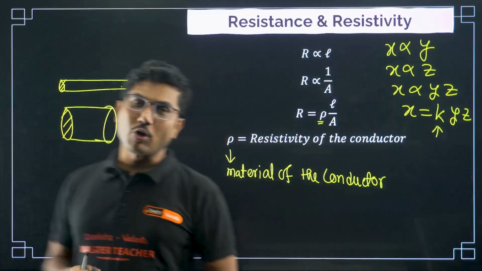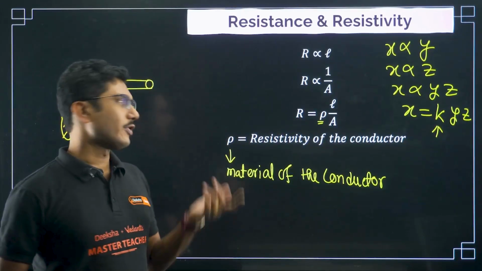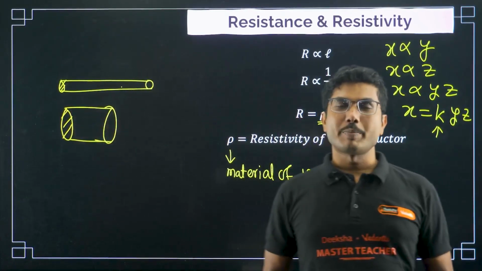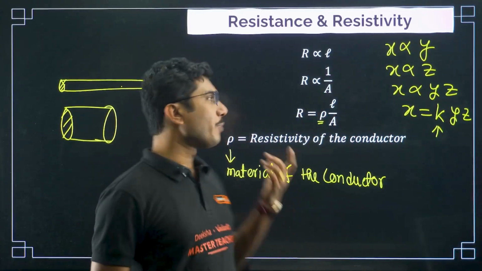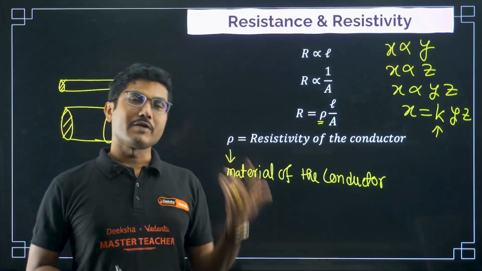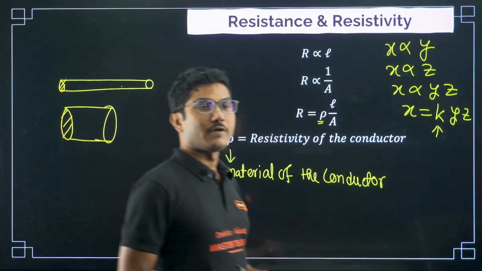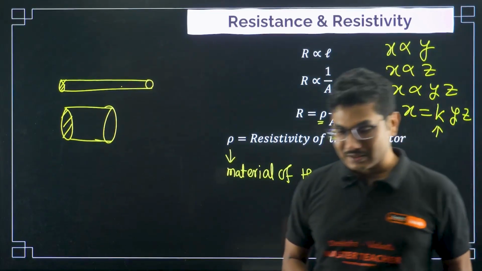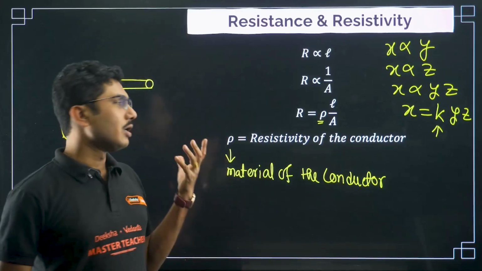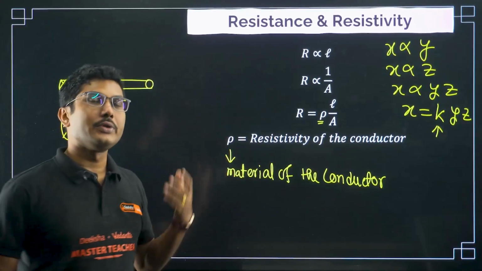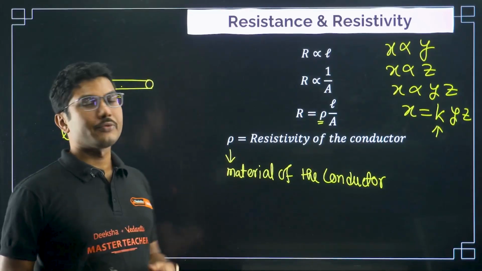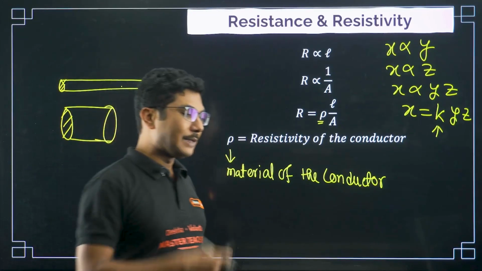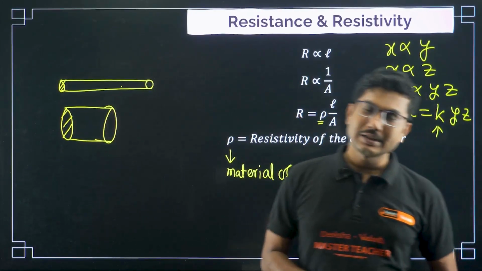but when choosing a proper material to design a circuit, for example, what will you choose, aluminium or copper? Aluminium is generally cheaper, but copper is slightly expensive. But copper has less resistance compared to aluminium. So if you are using something made of aluminium, that component will take more electricity and heat up faster. But if you are using a copper core instrument, then the copper core will have less resistance, and it will also heat up less. So depending upon the use, we choose different materials as conductors.